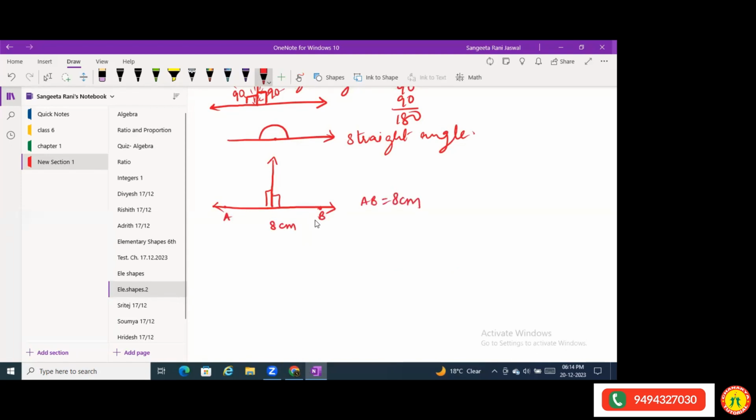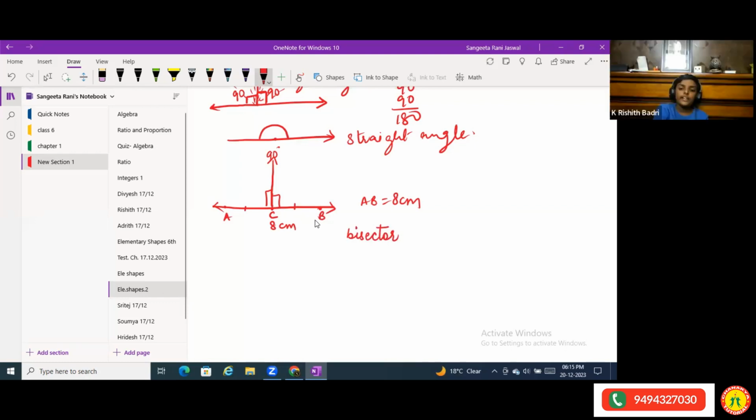Now I have a perpendicular at this point, say point C. If this perpendicular line divides this baseline into two equal parts, then I call it a perpendicular bisector. Bisector means anything that divides the line into equal parts. You get it?